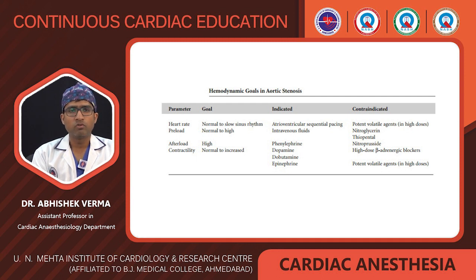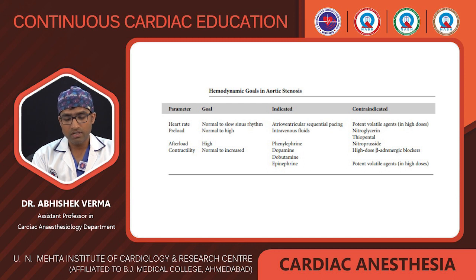To maintain the preload, because of increased LVEDP, we keep the preload in the normal to higher range. We give intravenous fluid, but we avoid NTG, thiopentone or SNP in this patient. For the afterload, our goal is high. We have to maintain a high afterload.